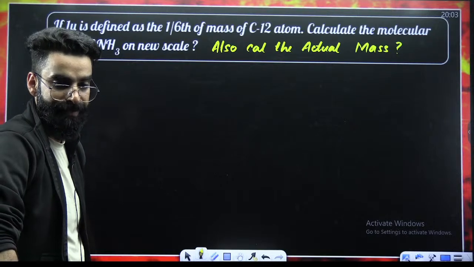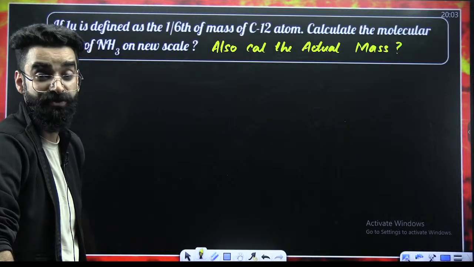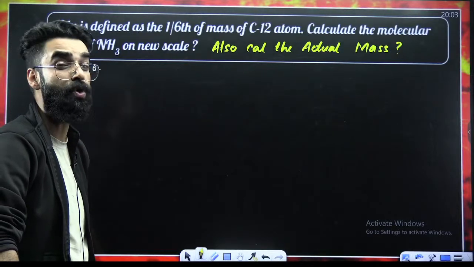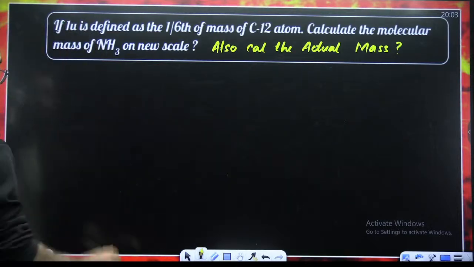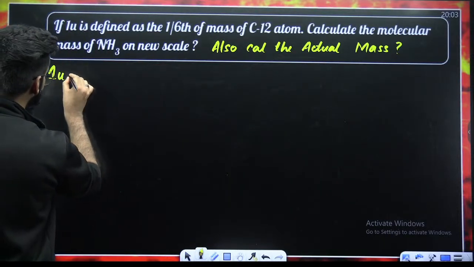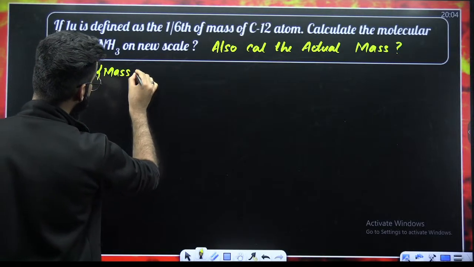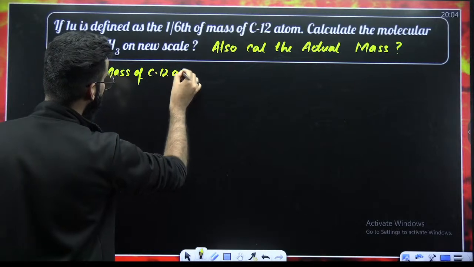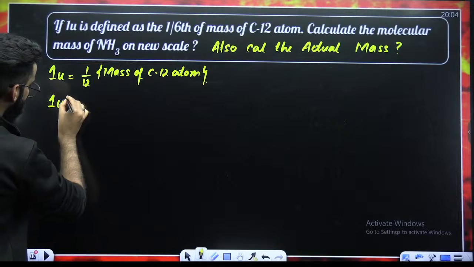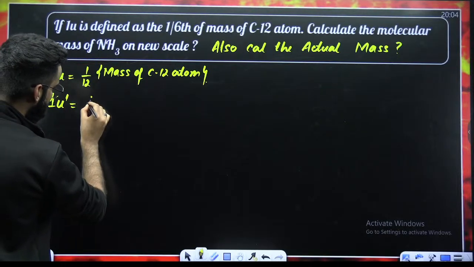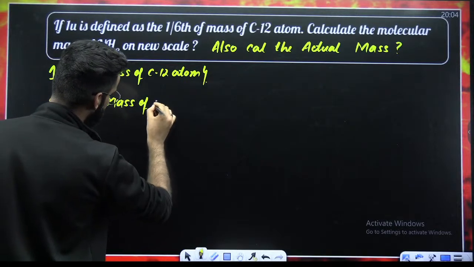Now, you need to be super fast in order to solve this question. You're not supposed to take the amount of time which you took in order to solve the first question. How did we define 1U? We defined it as 1 by 12 of the mass of a carbon-12 atom. And as per the question, they are defining 1U, which I'm calling 1U dash, as 1 by 6th of the mass of a carbon-12 atom.